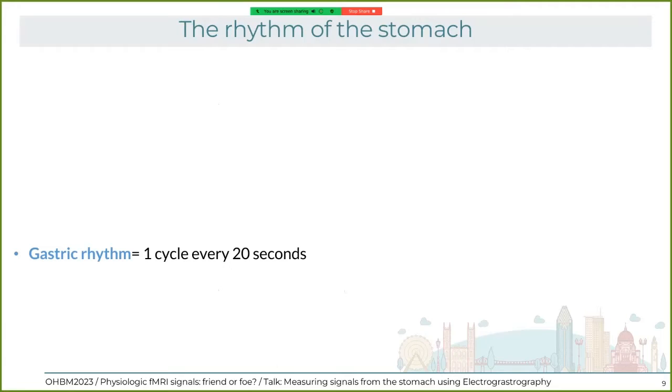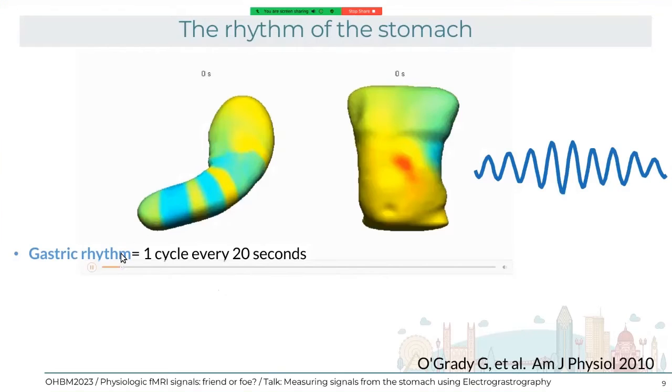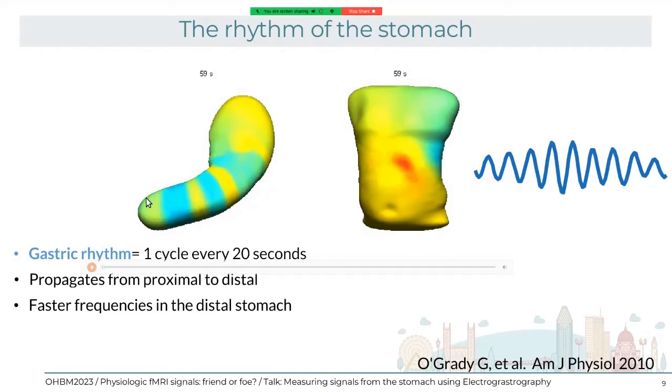But even when it's not contracting, it's still producing this rhythmic electrical activity that we can see over here, propagating through the stomach from a proximal to distal way. So we have faster frequencies here in the antrum. In a similar way as the bones of the head filter out the EEG, the abdomen filters out the electrogastrogram, and we can only see this sine wave of one cycle every 20 seconds, at least with standard EEG. So what is this gastric rhythm and this interstitial cell of Cajal?